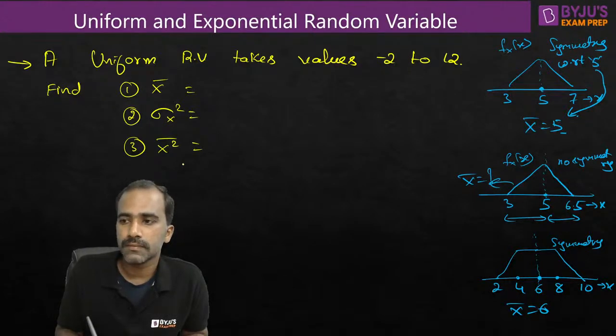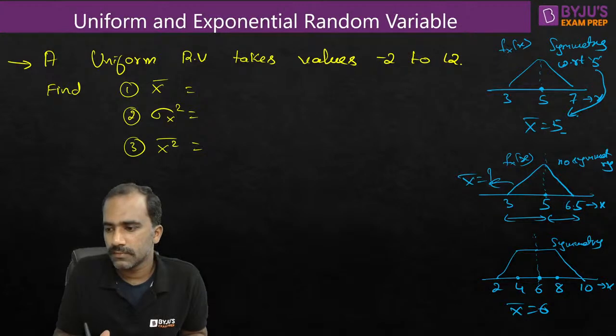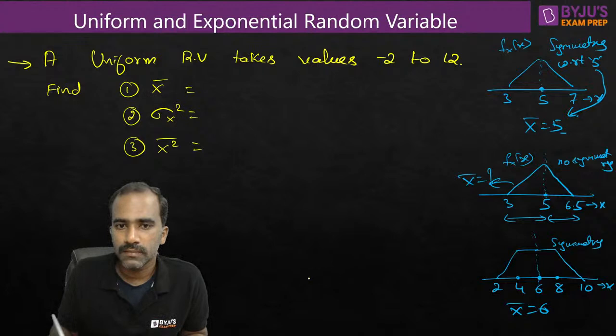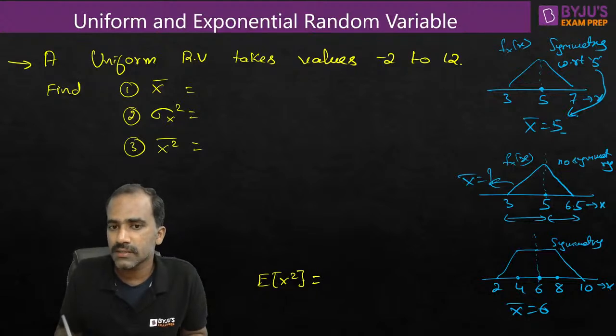Anyone? Okay. Look at this: expectation of x square. I have discussed this relation in the class day before yesterday, and in yesterday's class also, if you remember.